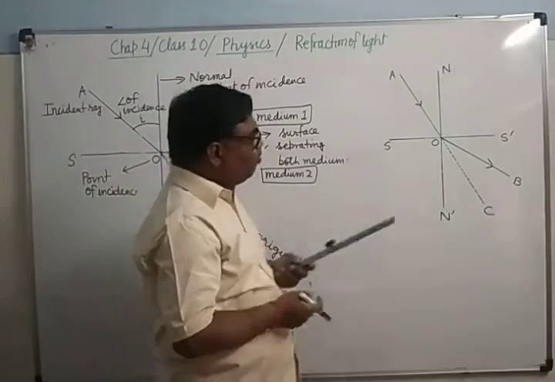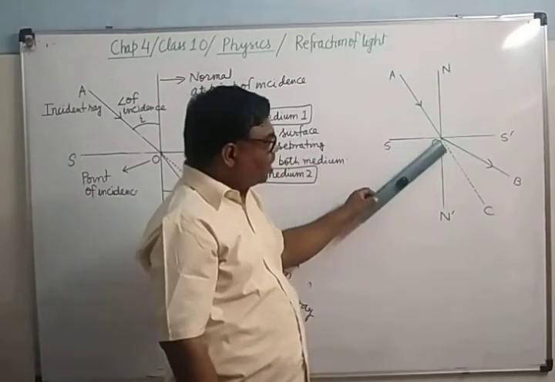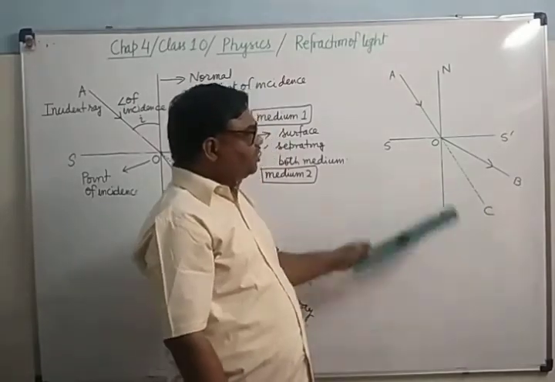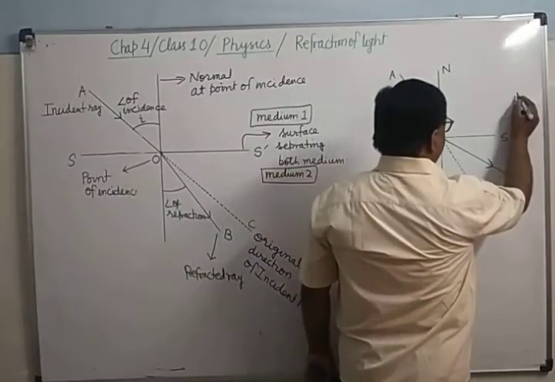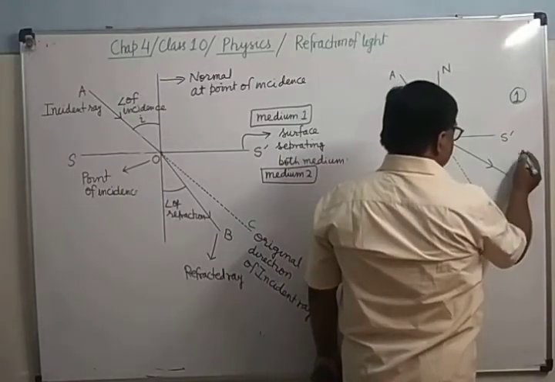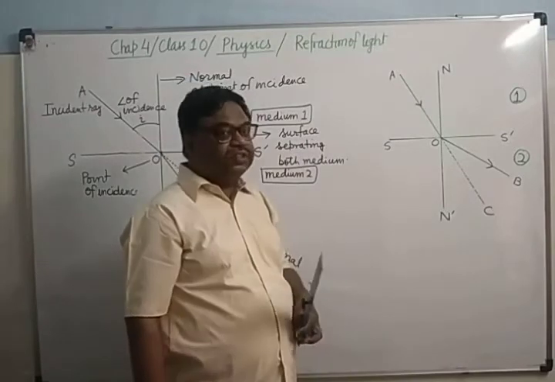So here what will happen? If there is the same medium on both sides of this surface, then the ray would have gone along the dotted direction. But since the medium is not the same, this is medium 1 and here medium 2, it will deviate from its path.